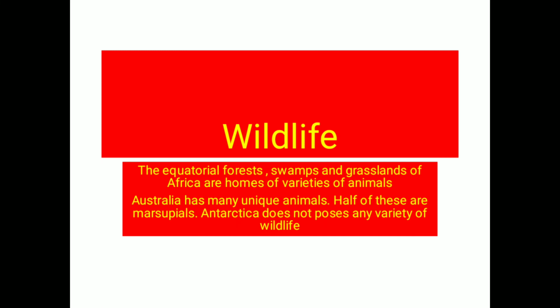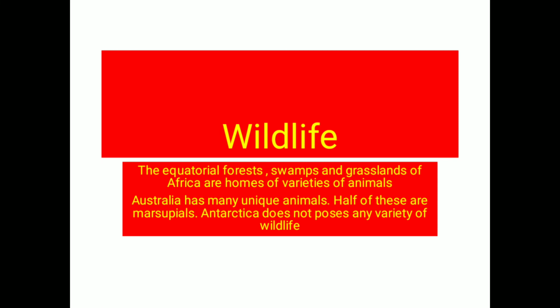Then Antarctica does not possess much variety of wildlife. Penguins, snow petrels and white doves are some of the different species found over here. Seal is also found over here.